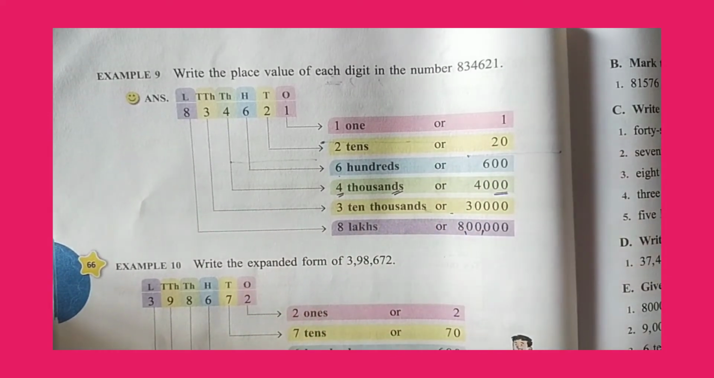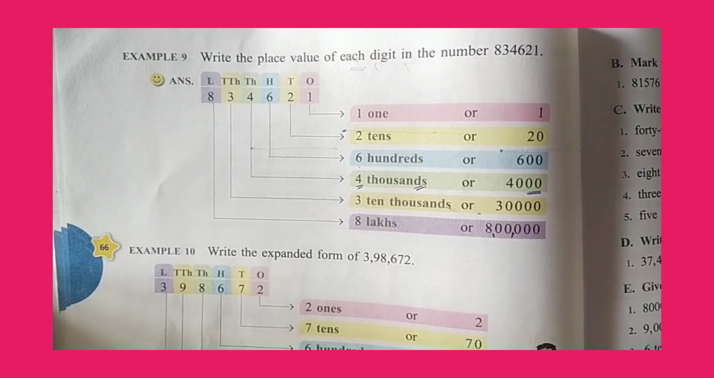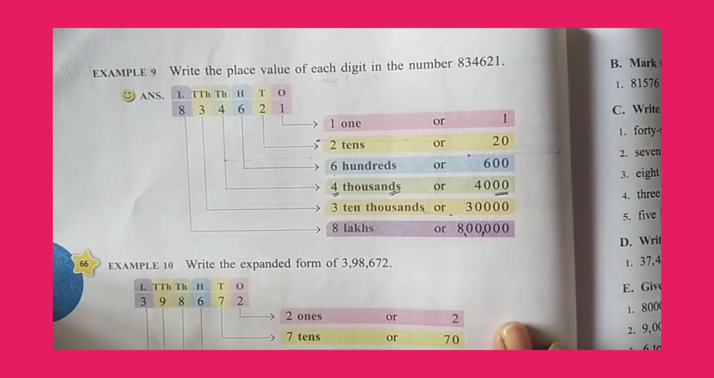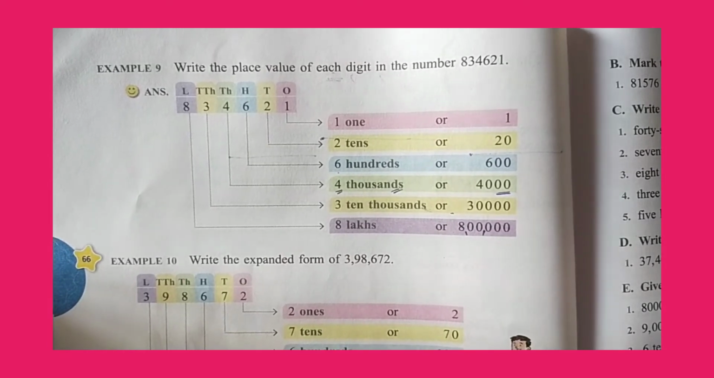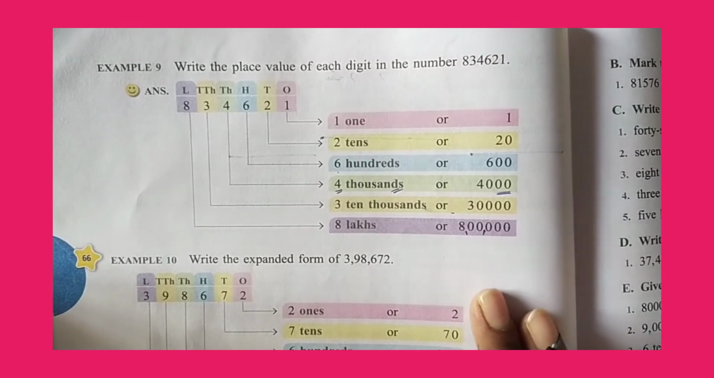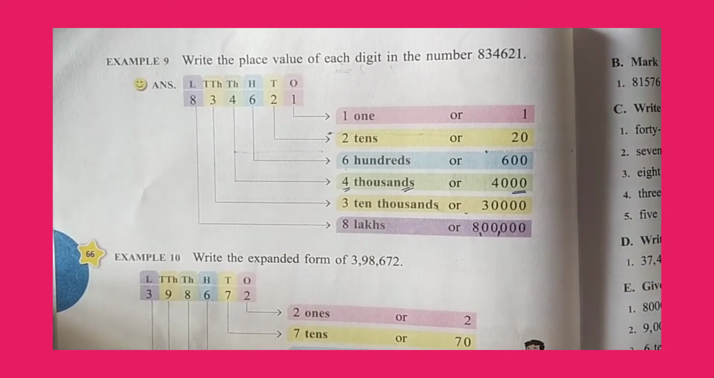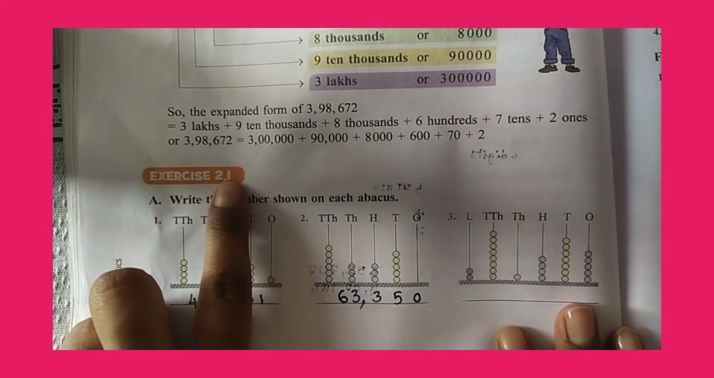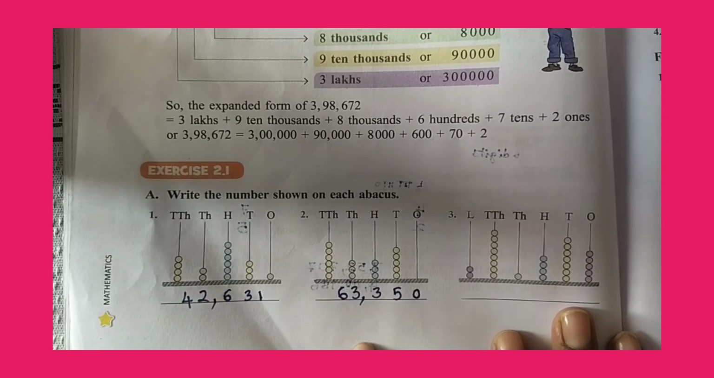So like that you can complete the exercise. Children, it is very easy for you to complete the exercise. You can complete it on your own. So I will give you some hints and you can do your exercise 2.1. In exercise 2.1, in section A, the first bit and second bit are over.